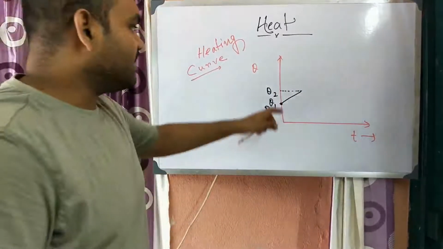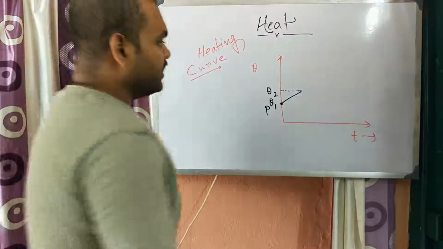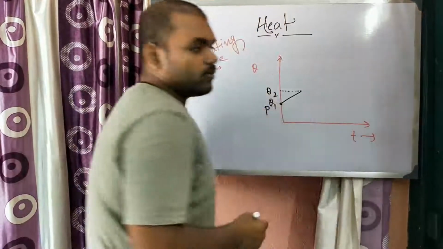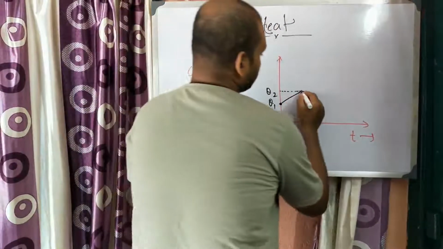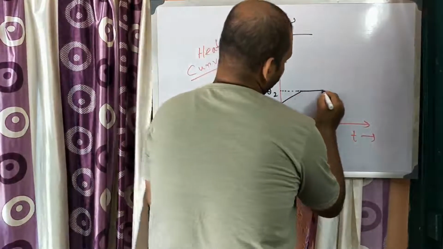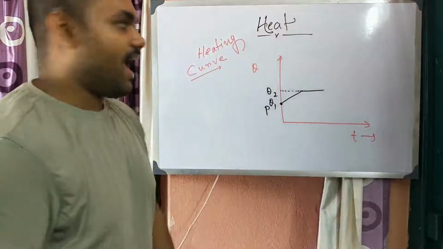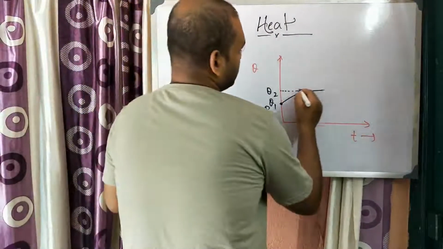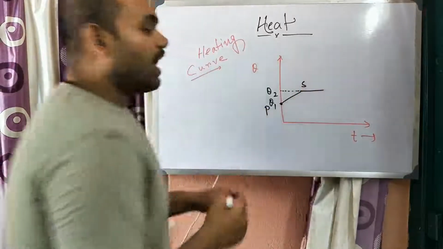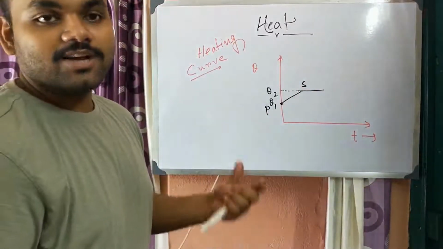Now at this point what will happen? If you give more heat, then with respect to time the temperature of the body doesn't change. At that time the solid body starts to melt.